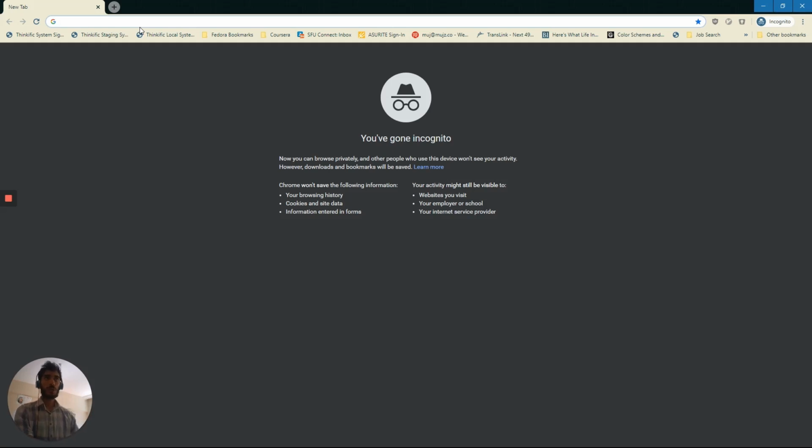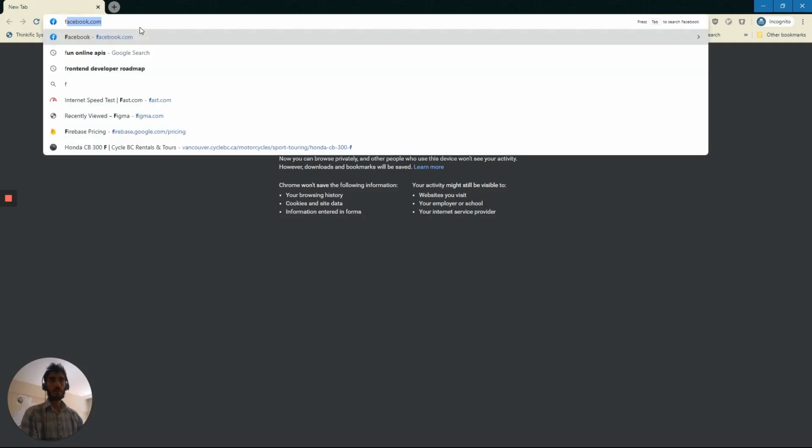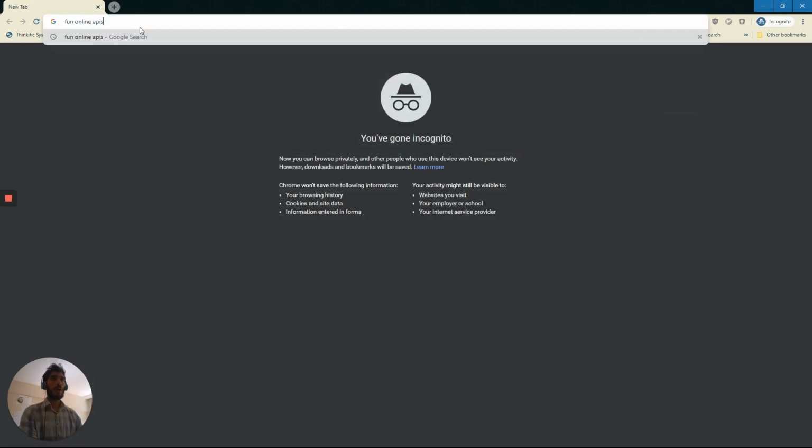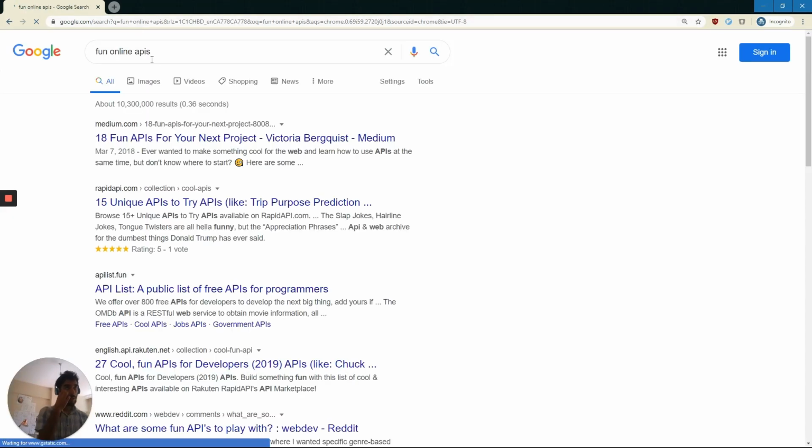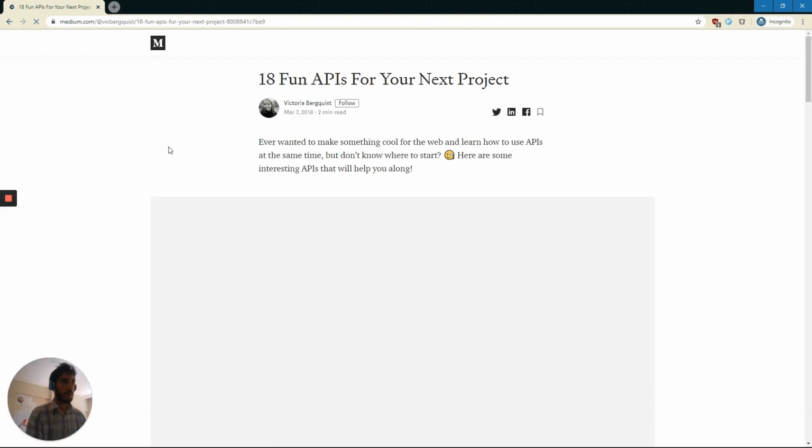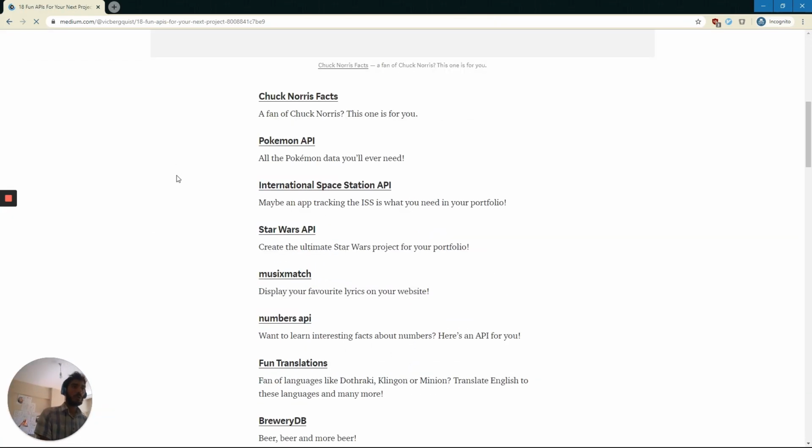So first we can search, for example. It could be anything, it doesn't have to be these exact keywords, but I'm going to write fun online APIs. And this will help us because if we find some interesting API, we can use fetch to call that API. So let's go down this list.